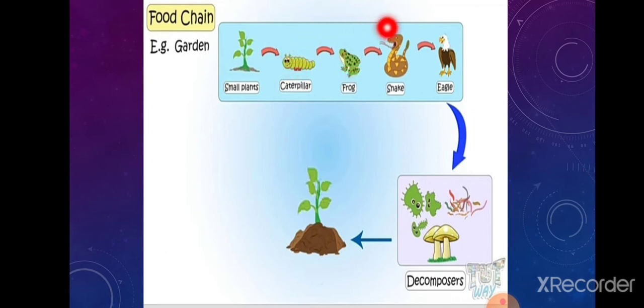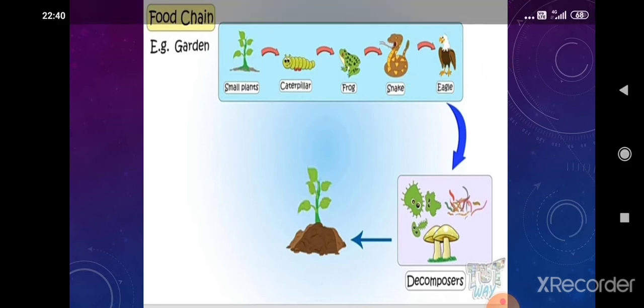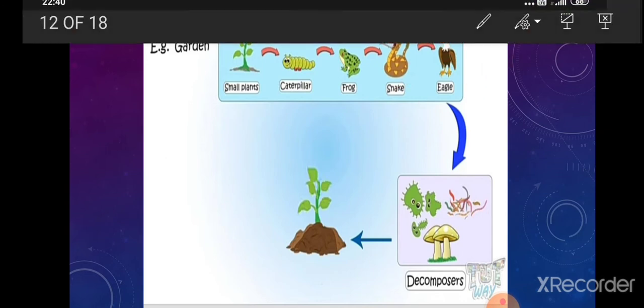So food chain begins with plants and ends with animals. So here is one example, all of you see here, a small plant is eaten by a caterpillar, and the caterpillar is eaten by a frog, and the frog is eaten by a snake, and the snake is eaten by an eagle. So this is a food chain.